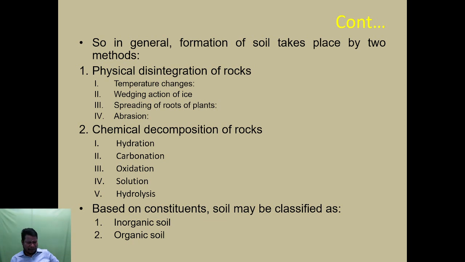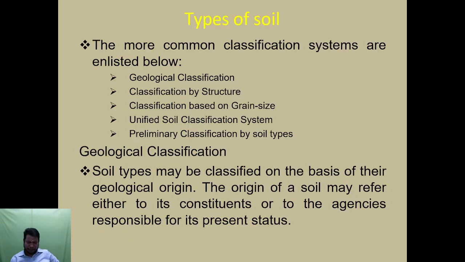Based on constituents, soil may be classified as inorganic soil and organic soil. There are two types of classification of soil. The more common classification systems are geological classification, classification by structure, classification based on grain size, unified soil classification system, and preliminary classification by soil types.